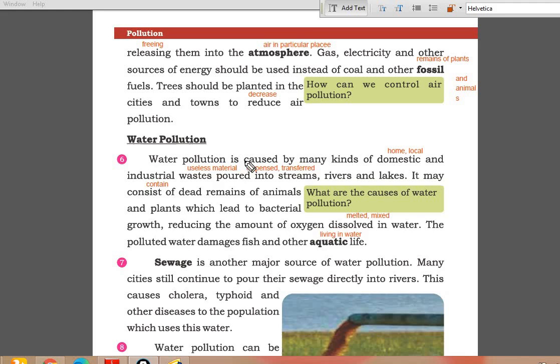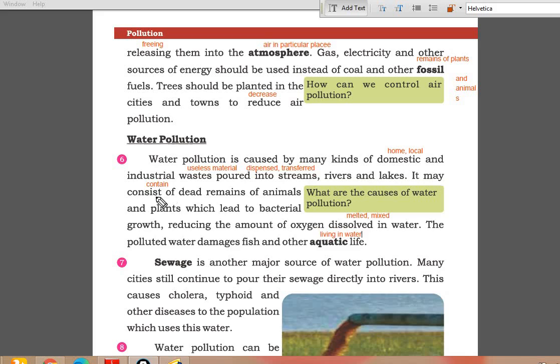Alright, so water pollution is caused by many kinds of domestic. Domestic means home, local, and industrial wastes. Waste means useless material. Okay, जो गंदगी होती है घरों की या इंडस्ट्रीज की. That is poured, that is dispensed, transferred, जब वो उंडेल दी जाती है into streams, नदी नालों में, rivers and lakes. Okay, it causes water pollution.